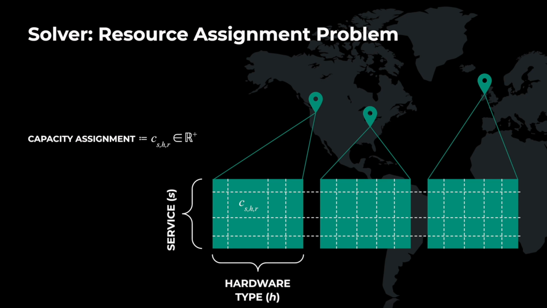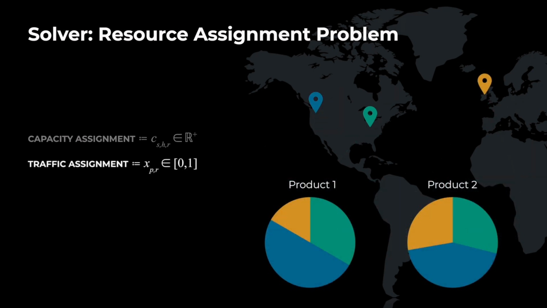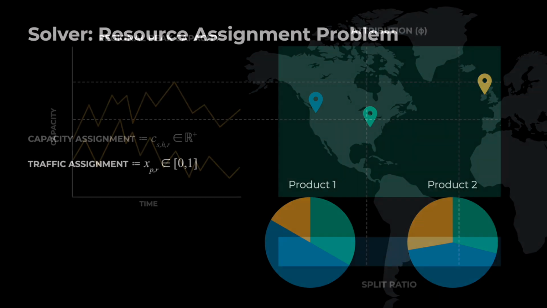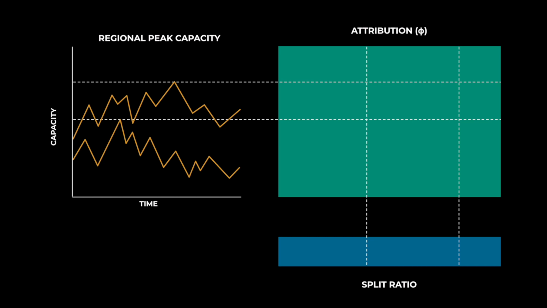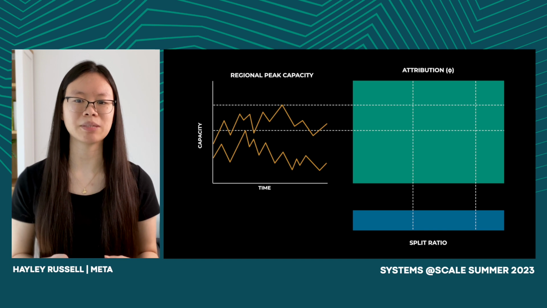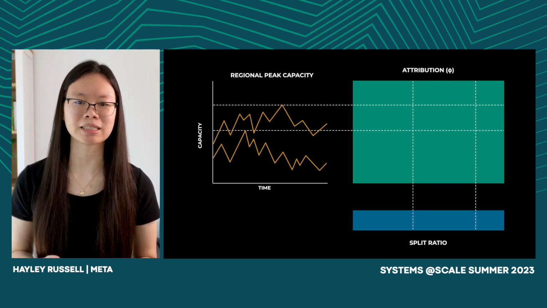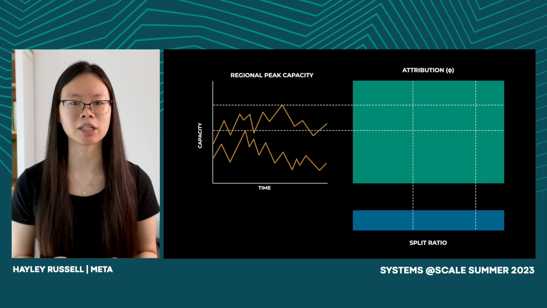First, let me introduce some notation. We have a couple assignment variables. First, capacity. This denotes the amount of capacity of hardware type H allocated for service S in region R. Next, we have our traffic distribution variable. This denotes the percentage of traffic for product P in region R. At the core of the model, we have the attribution ratio. As Richard mentioned earlier, this ratio is a product of peak capacity times the proportion of service capacity attributed to that product traffic. In other words, this estimates the amount of a service's capacity that is attributed to serving a specific product's traffic.